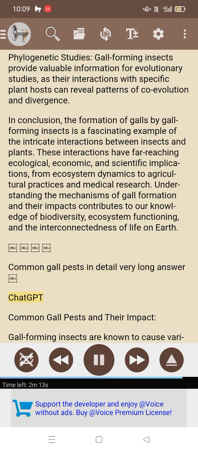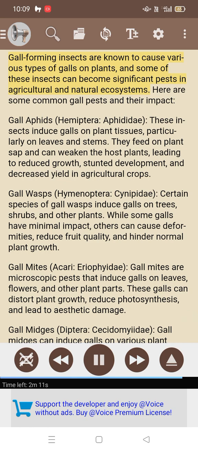Common gall pests in detail. Very long answer. ChatGPT: common gall pests and their impact. Gall-forming insects are known to cause various types of galls on plants, and some of these insects can become significant pests in agricultural and natural ecosystems. Here are some common gall pests and their impact.